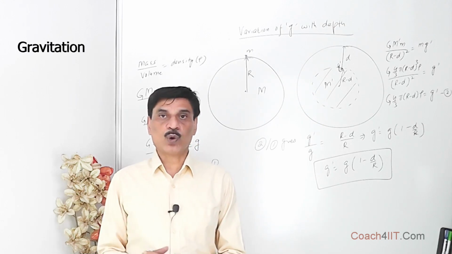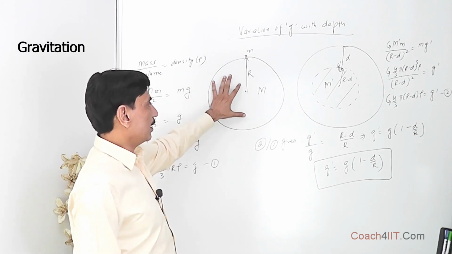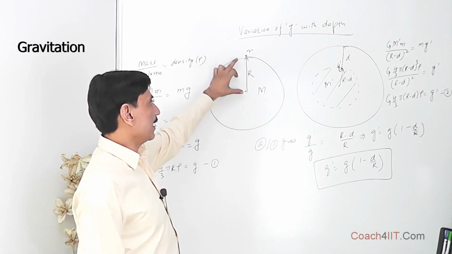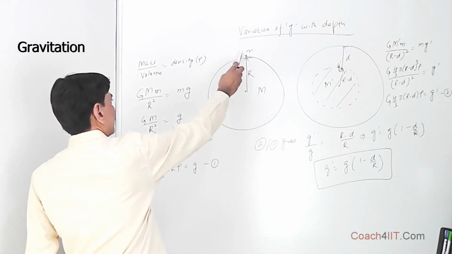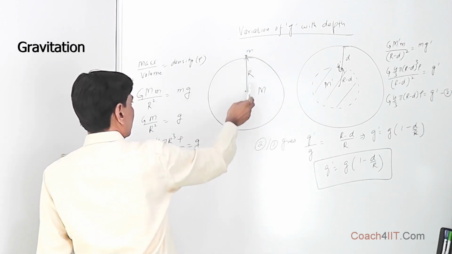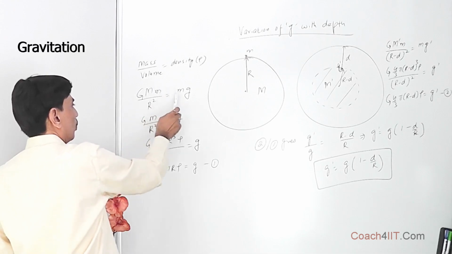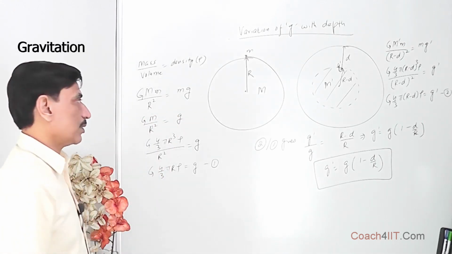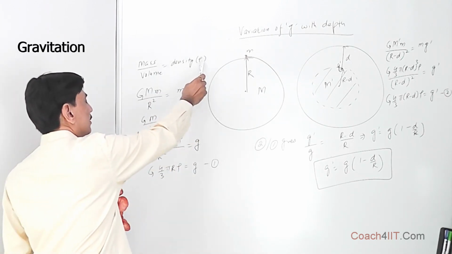constant throughout its volume. Now, when the body is at the surface of the earth, we take the mass of the earth as M and radius as R, once again 6400 km. So the force of attraction between this point mass body and the earth, the distance between the two centers being R, is GM upon R square, and this force is equal to the weight of the body. We also understand that mass upon volume is equal to density, denoted by the Greek symbol rho.